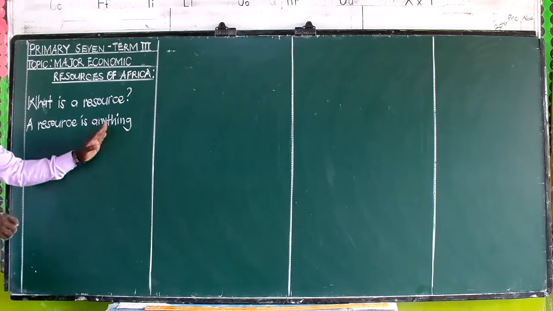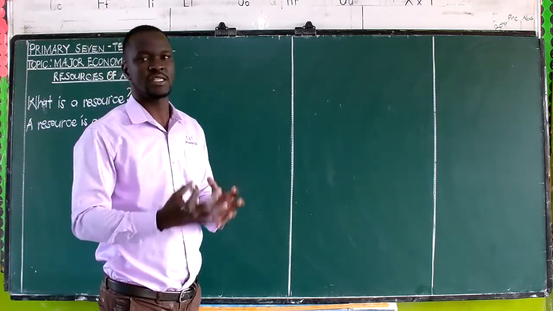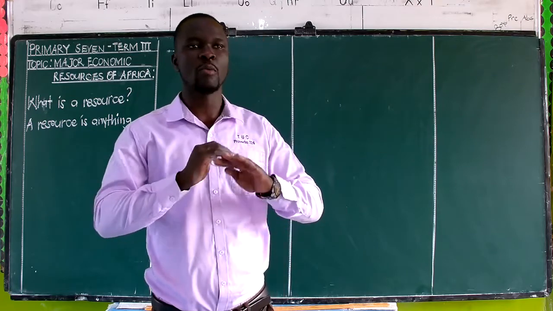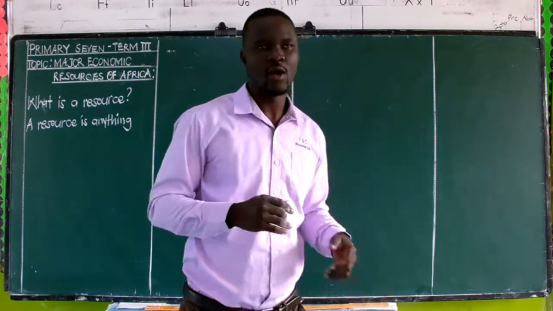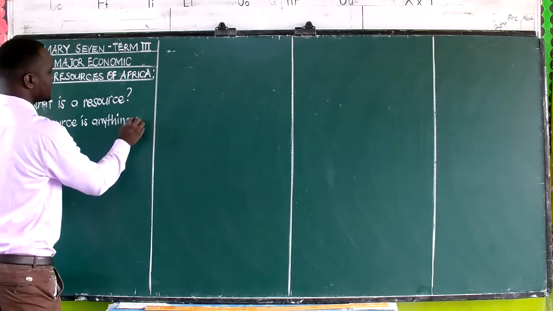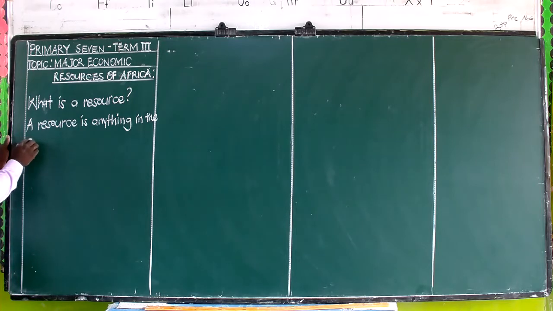We can have a lot of words to use. We can say a resource is a substance in the environment. We can say a resource is a component of the environment. Or we can say anything in the environment